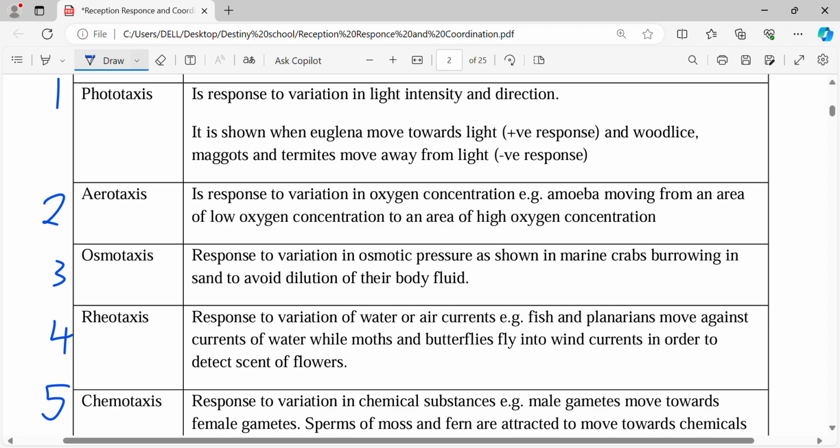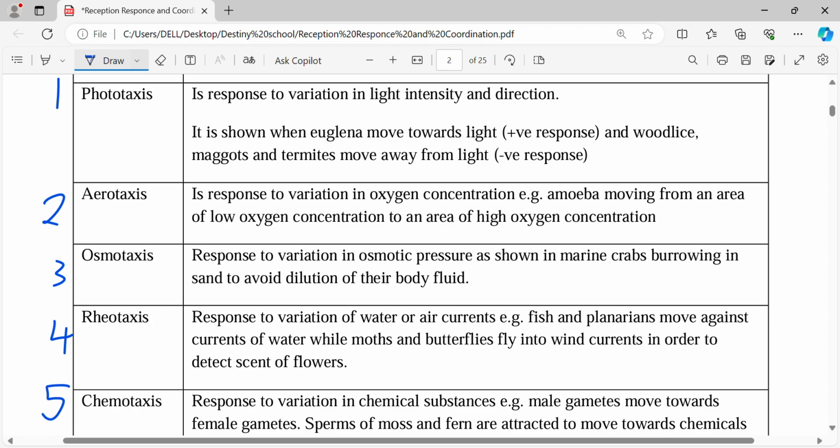An example is the amoeba moving from an area of low oxygen concentration to an area of high oxygen concentration. That is a positive response, because the amoeba is moving towards an area that has high oxygen concentration. So the response with regard to oxygen concentration is aerotaxis.